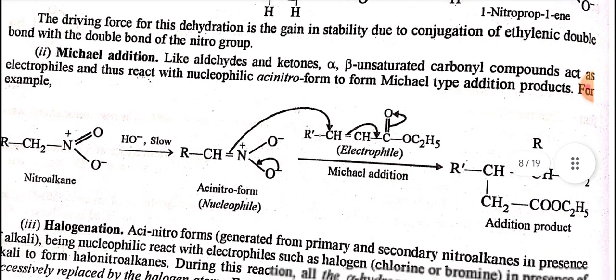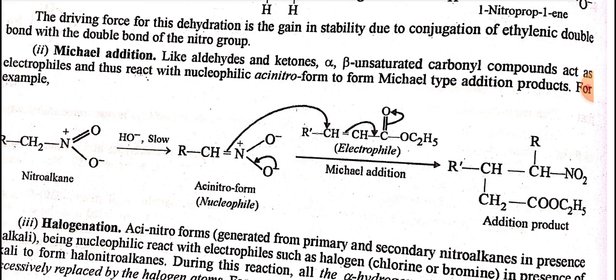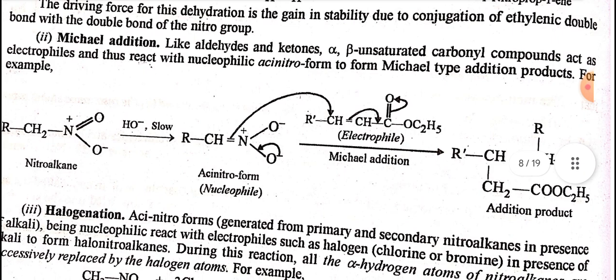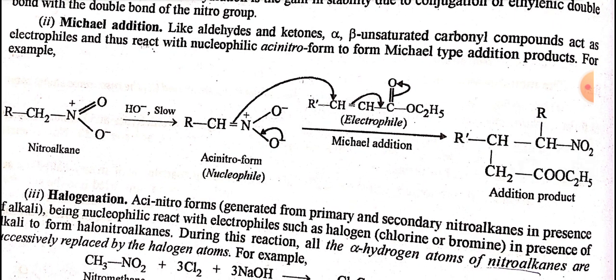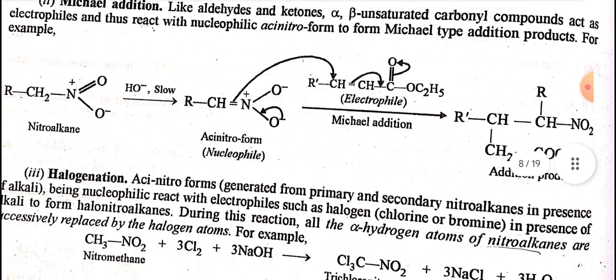Second is Michael addition. Like aldehydes and ketones, alpha, beta-unsaturated carbonyl compounds act as electrophiles and thus react with the nucleophilic aci-nitro form to form Michael-type addition products. For example, a nitroalkane when reacted with a base gives the aci-nitro form, which on Michael addition with this electrophile gives the addition product.